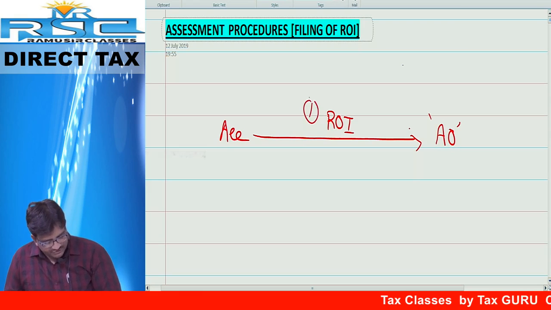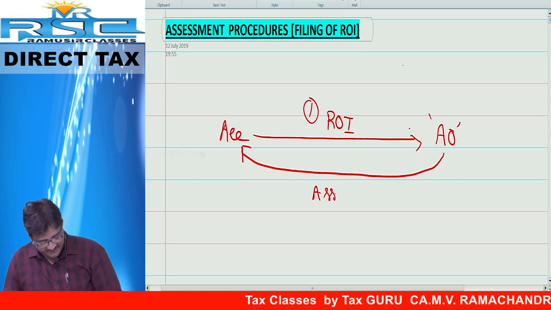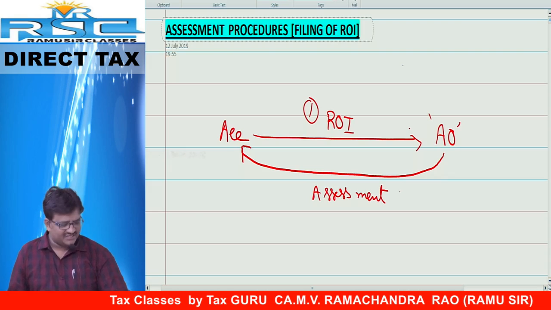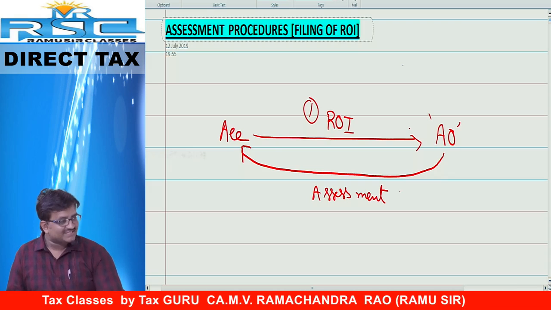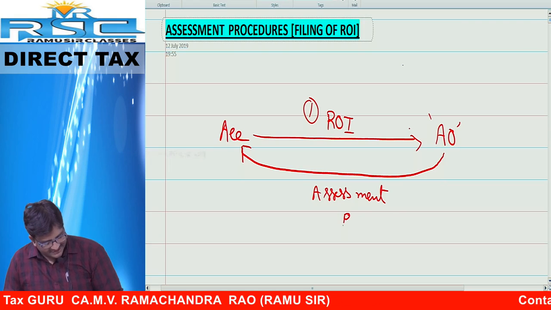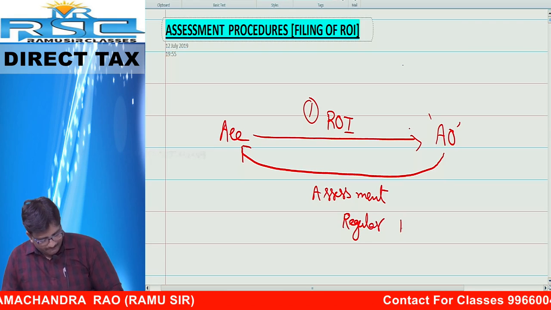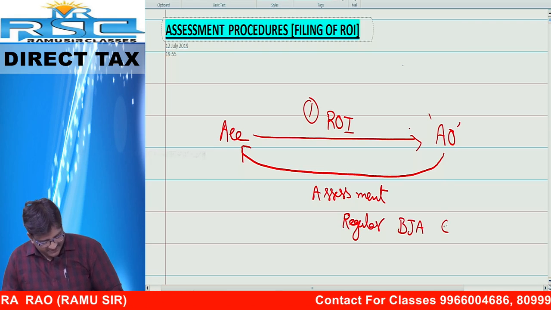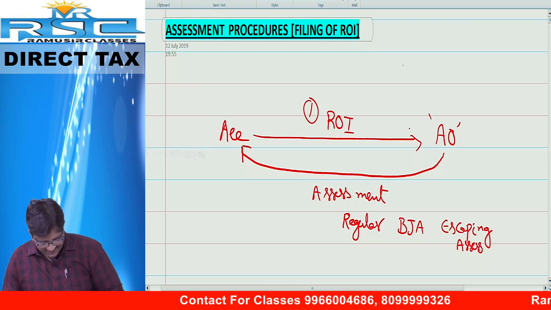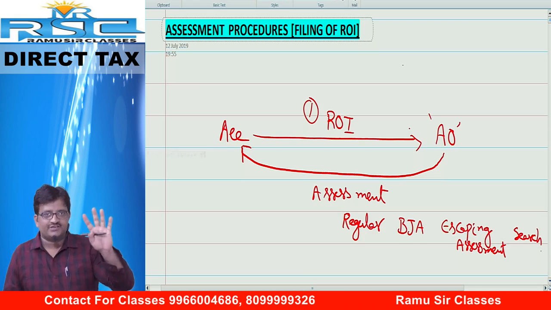Now, once you file the return of income, the assessing officer will make the assessment. Assessment means, in the normal meaning, computation. From a general layman point of view, assessment means computation. Friends, here assessments are of four types. First one is regular assessment. Second one is best judgment assessment. Third one is escaping assessment. Last one is search assessment. In fact, there are a total of four assessments.